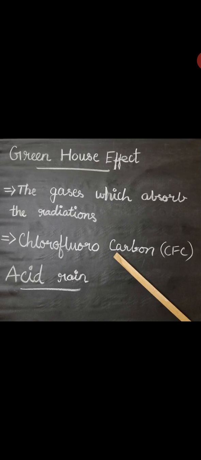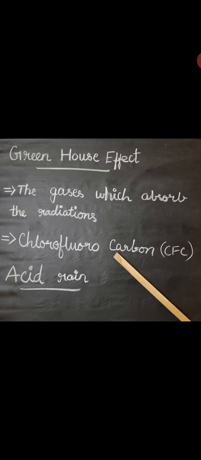Then acid rain. We all know how acid rain is. Because of acid rain, the Taj Mahal is getting spoiled. Rainwater is actually the purest form of water. Pollutants such as oxides of nitrogen, that is nitrogen oxide, N2O, then NO2, and sulfur in the air are released by factories, by burning fossil fuels, volcanic eruptions, etc. These dissolve in rainwater and form nitric acid and sulfuric acid, which adds to the acidity of the rainwater. So at last, the result is acid rain.